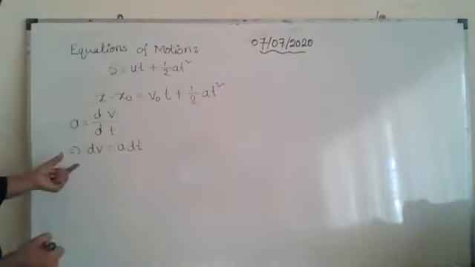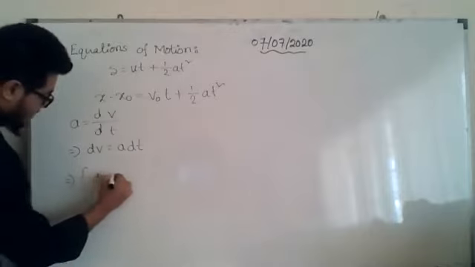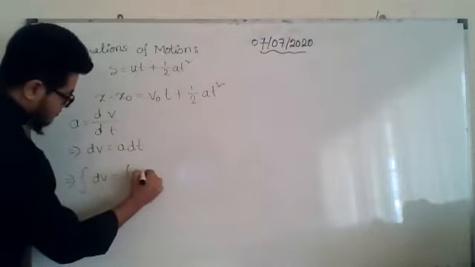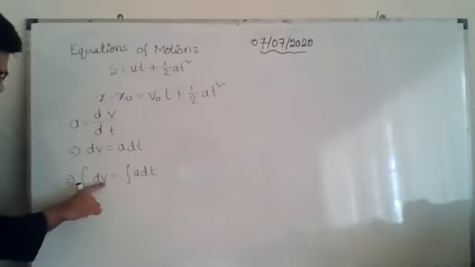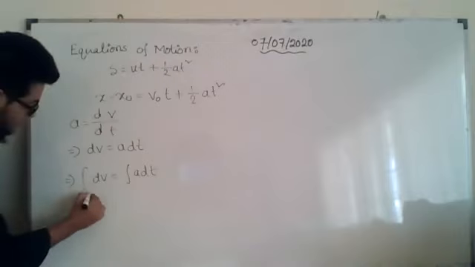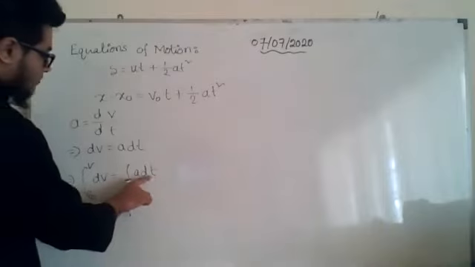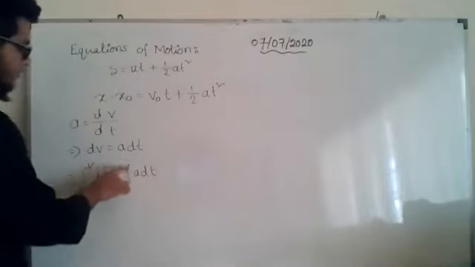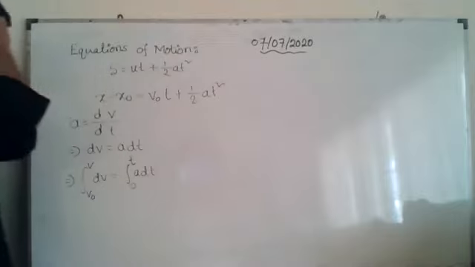Now I will integrate both the sides. Here we have velocity with dv, so we must put the limit of velocity: initial velocity v naught, final velocity v. Here we have time with dt, so we need to put the limit for time, from 0 to t.